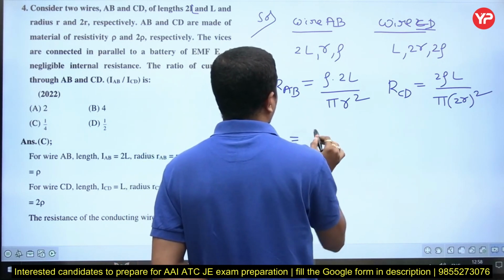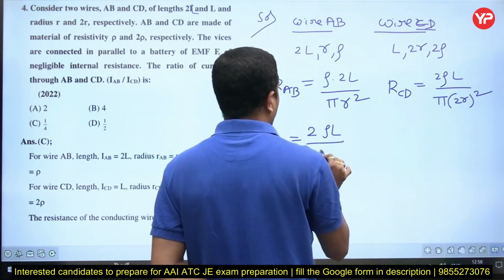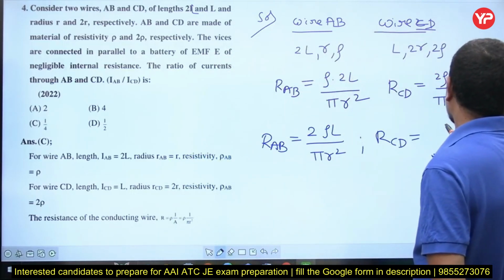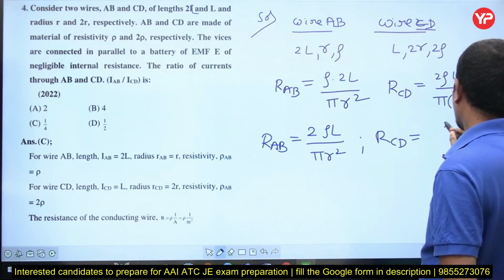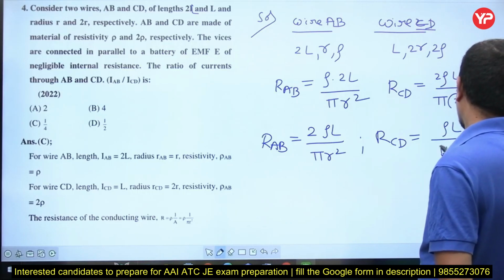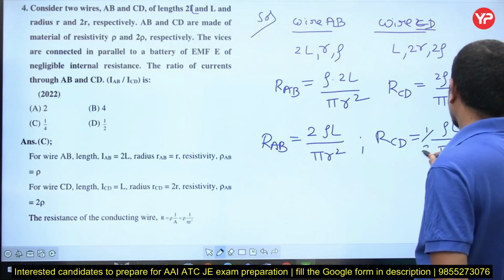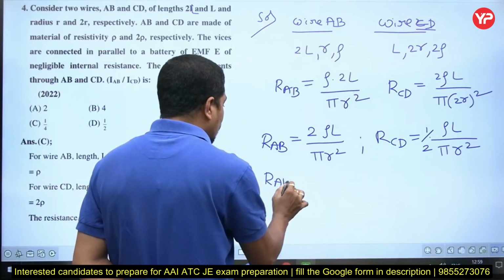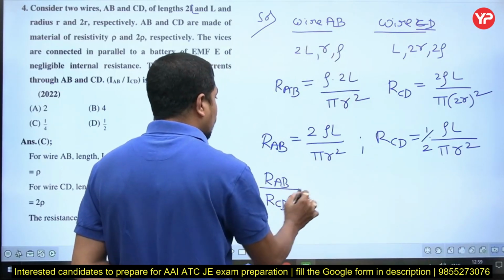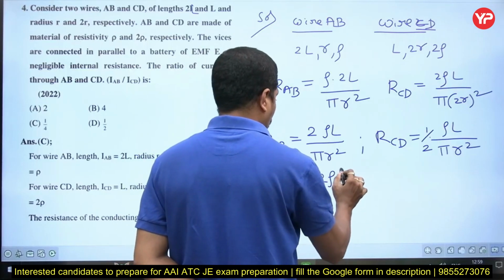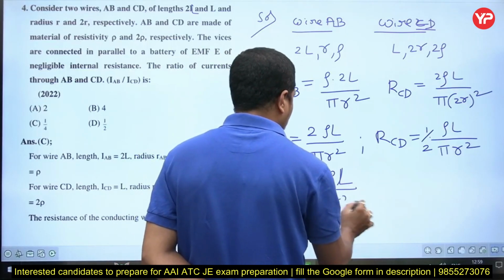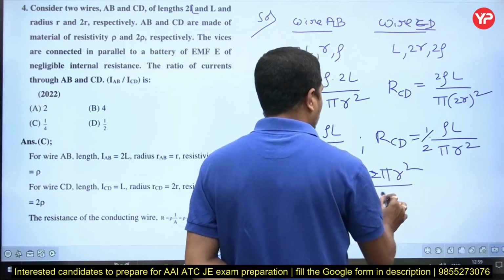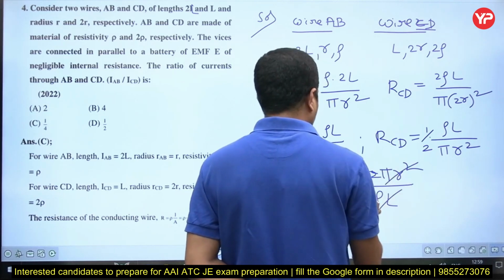Now, observe here. RAB is equal to 2 rho L by pi r square. RCD is equal to, how much is it? Rho L by pi r square into 1 by 2. If I divide RAB by RCD, what do I get? 2 rho L by pi r square times 2 pi r square by rho L. Rho L, pi r square gone.